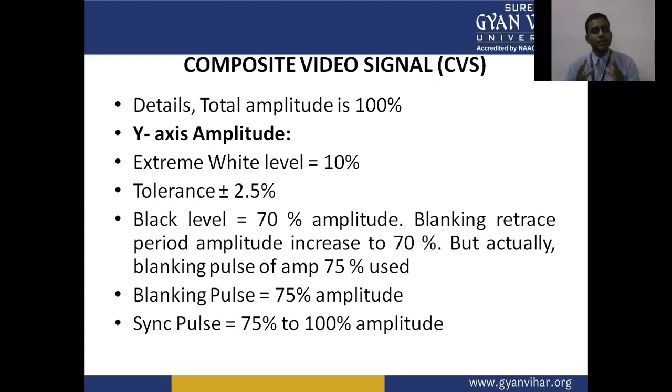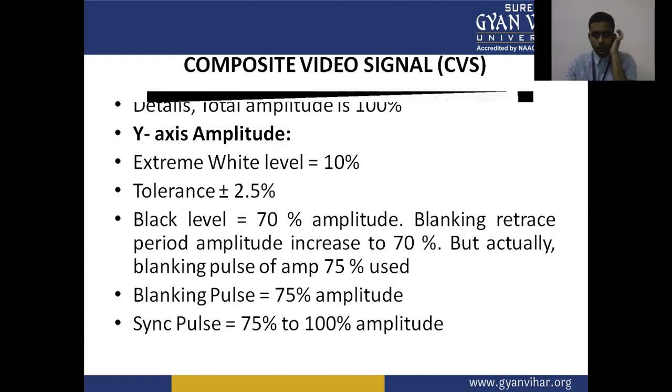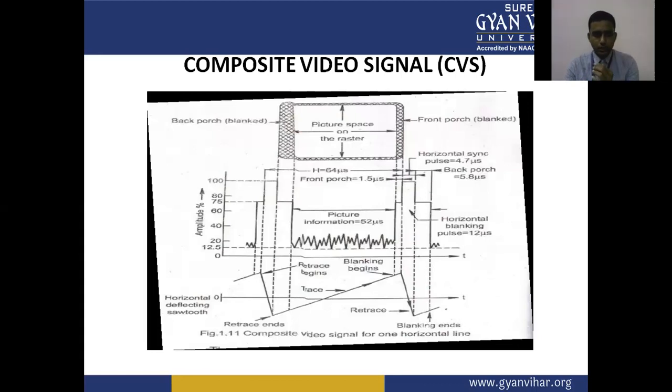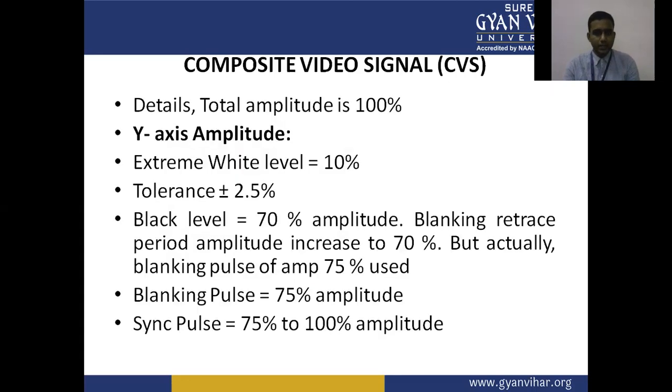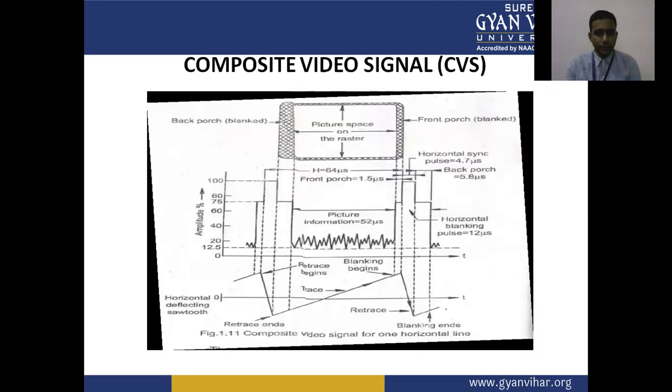The sync pulses are from 75 to 100% amplitude, and the blanking pulses are at 75% of amplitude.